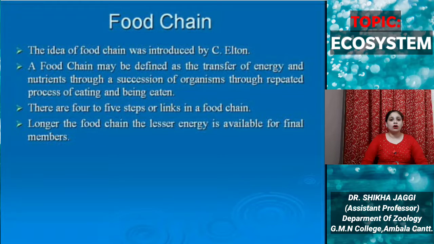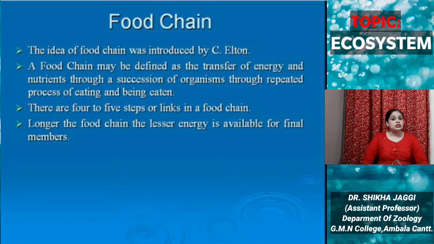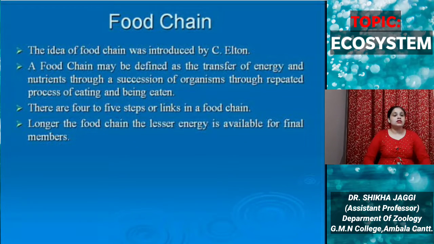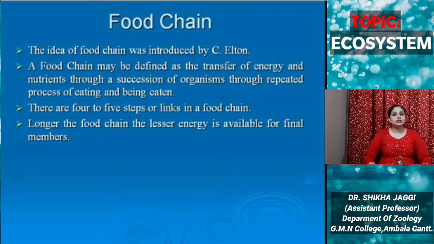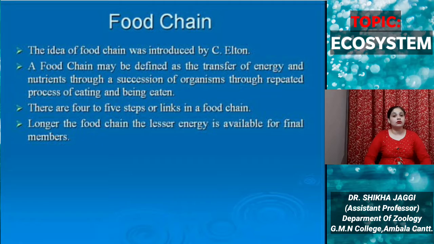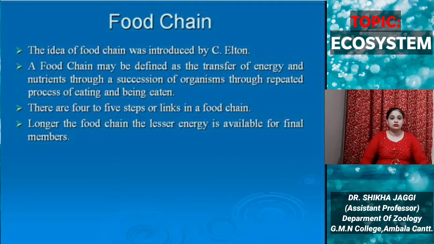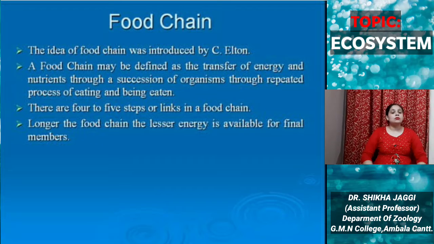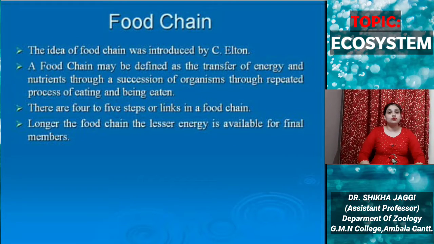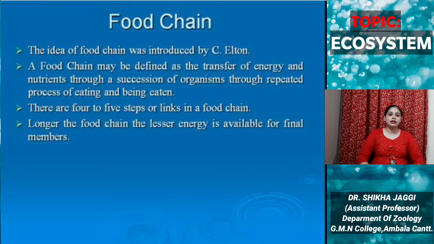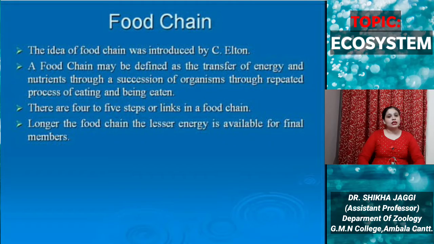Next, coming up to the idea of the food chain. Who gave the idea of the food chain in an ecosystem? It was introduced by C. Elton. A food chain may be defined as the transfer of energy and nutrients through a succession of organisms through the repeated process of eating and being eaten. There are a maximum of 4 to 5 trophic levels in a food chain, and the reason is the 10% energy law, which I will be explaining later. The longer the food chain, the lesser is available for the final members.